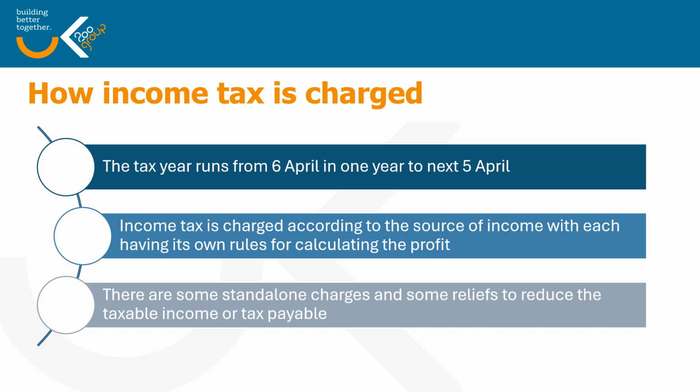Income tax is charged according to the source of the income, with each source of income having its own rules for calculating the profits. Income tax is charged for the tax year, which runs from the 6th of April in one year to the 5th of April in the next year. So we are currently in the 24-25 tax year, which runs through to the 5th of April 2025.